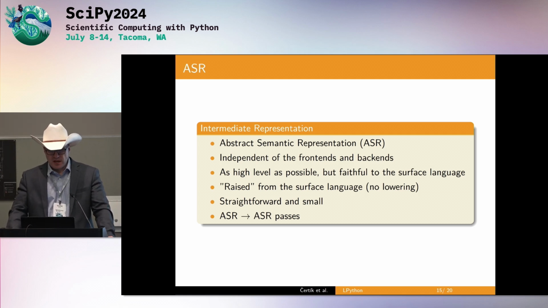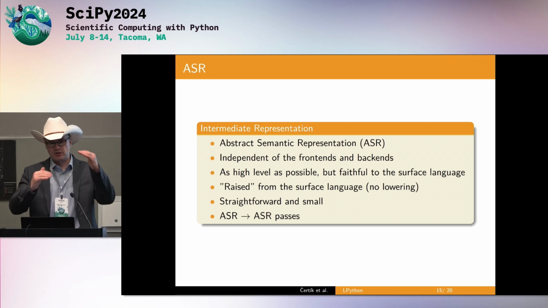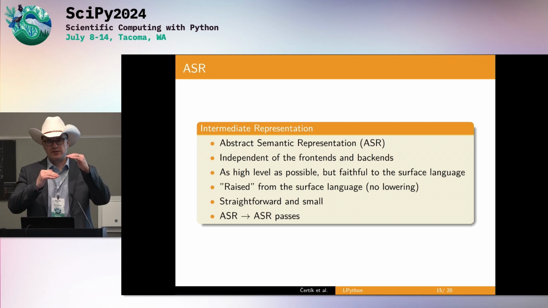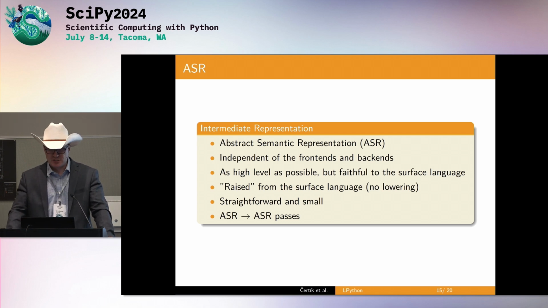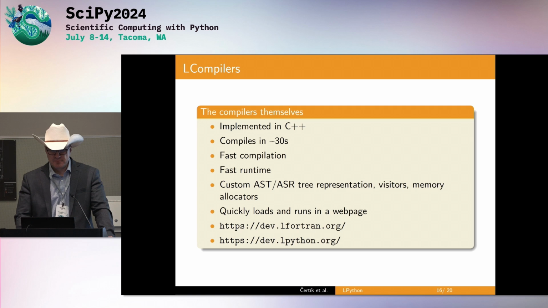And the ASR itself is actually very small. It's only about 300 nodes, and that covers all of Fortran, and as it turns out, a large subset of Python and C++. And so it's very easy to deal with. And it's very easy for newcomers to come in and start contributing. And then we do ASR to ASR passes.